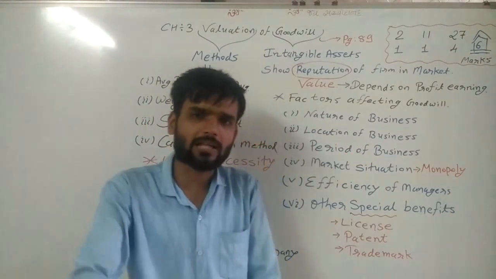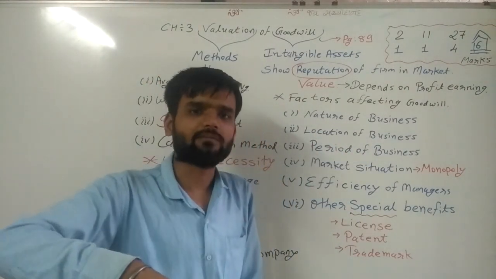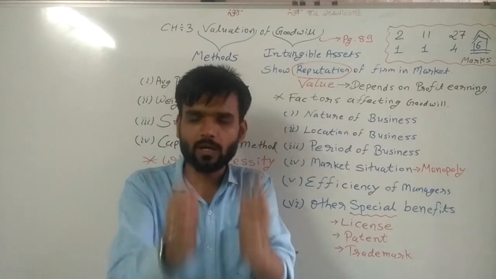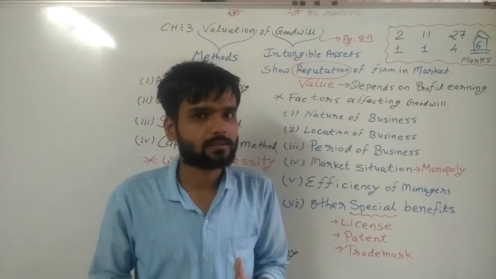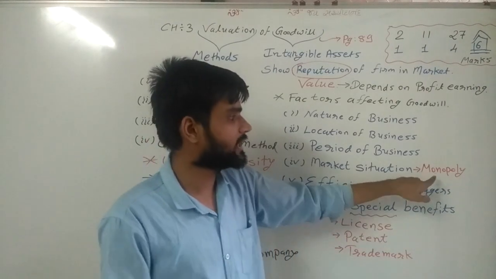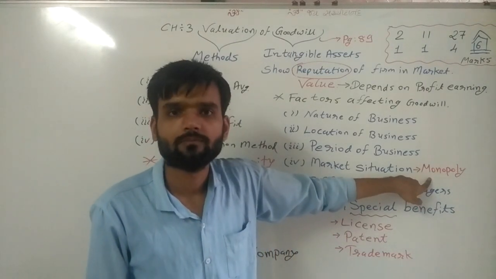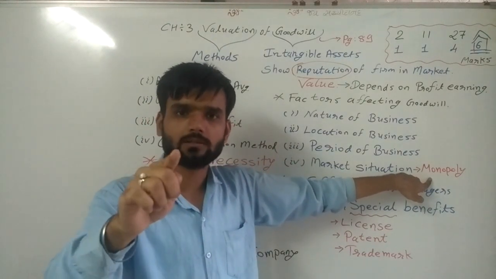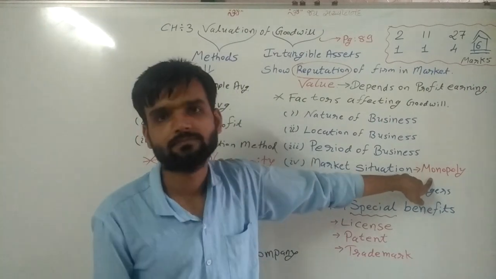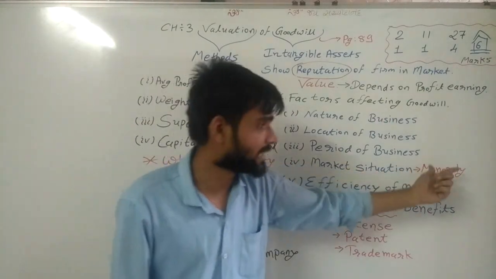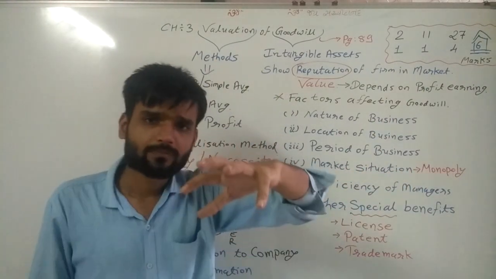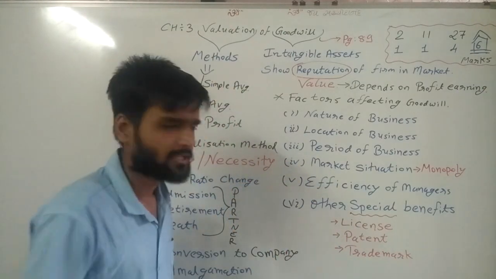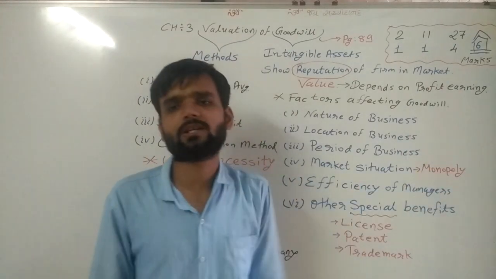Again I can tell you about the canteen, monopoly. Here only one canteen is in the campus, and that's why he has a monopoly in the school. Each and every student has to purchase products from the canteen only, if he needs. So that is the monopoly, and that's why goodwill arises. Fifth one, efficiency of manager.